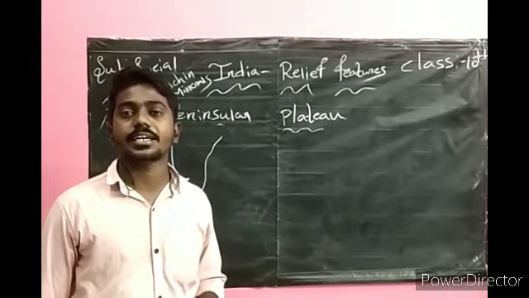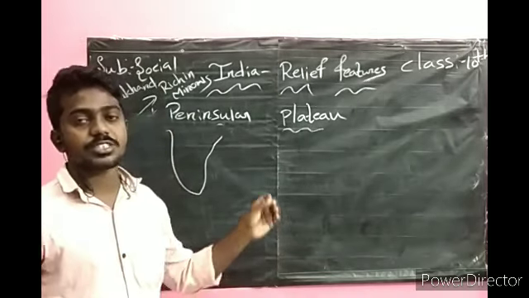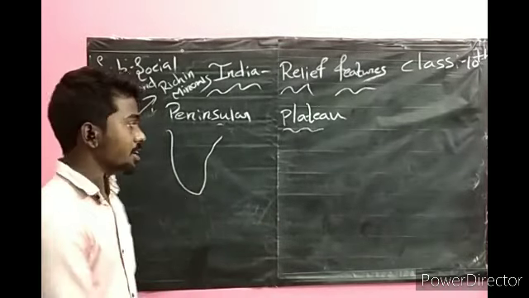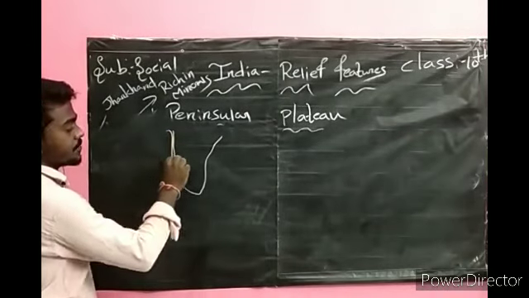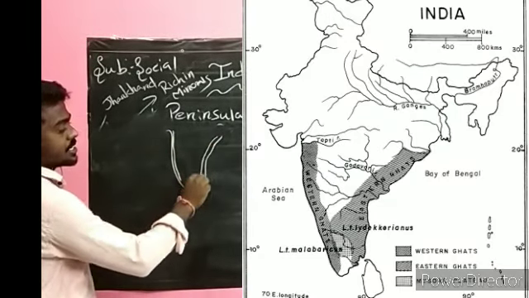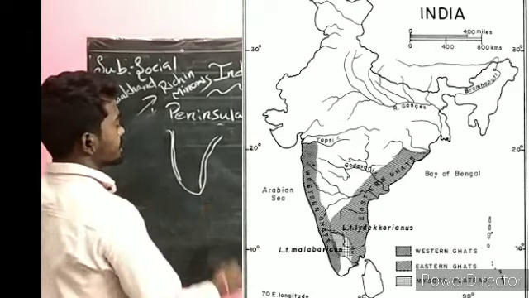Difference between the Western Ghats and Eastern Ghats. First I will talk about the Western Ghats. The Western Ghats are in the western direction, and the Eastern Ghats are in the eastern direction.